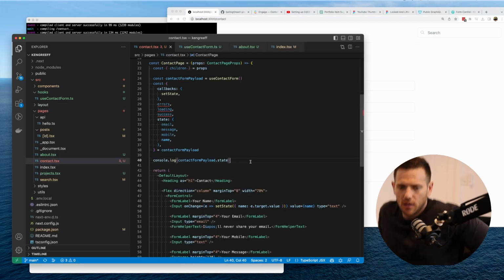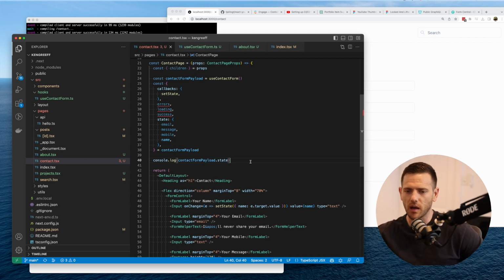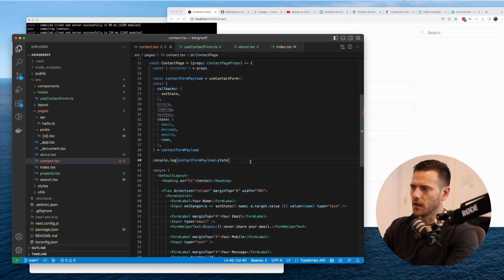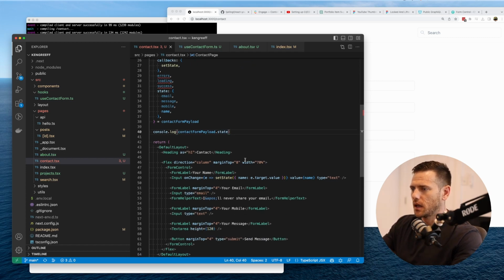Now, obviously, this is not the best way to do a form because as you can see, as I type, I am going to re-render everything that has the change. So the props are changing for all these fields, so they're going to re-render. So if you had lots of fields, it's not an efficient way of doing it. And I would fall then to React Form and use something a bit more robust, but we're just doing a contact form. So, you know, YOLO.